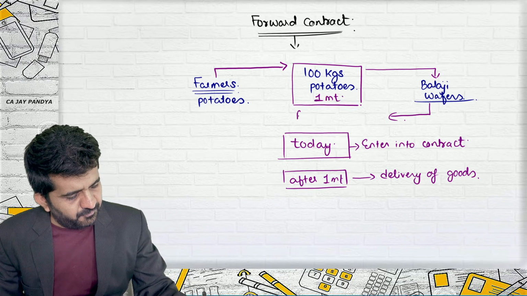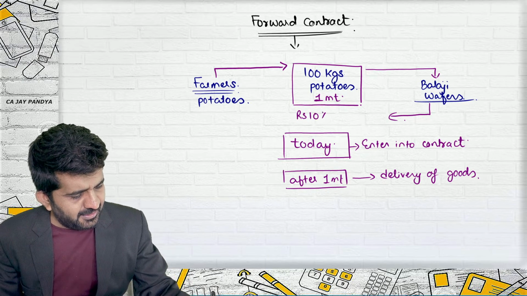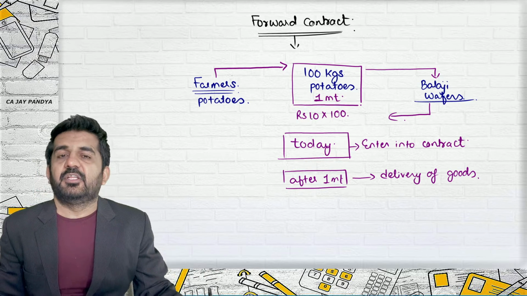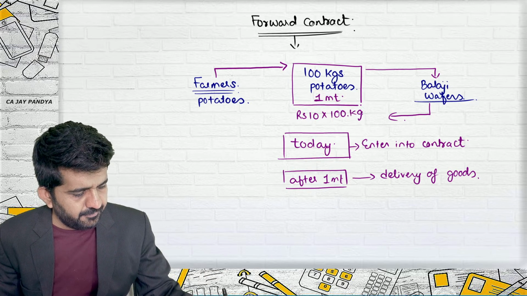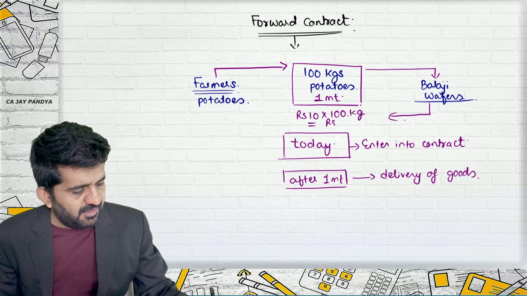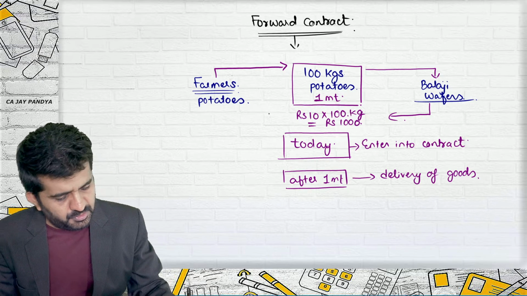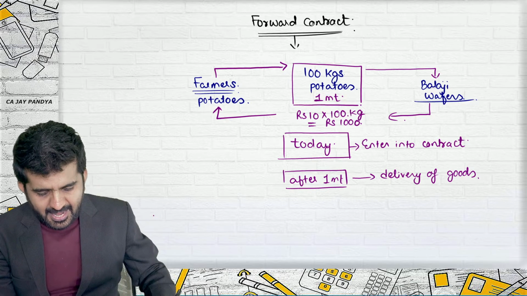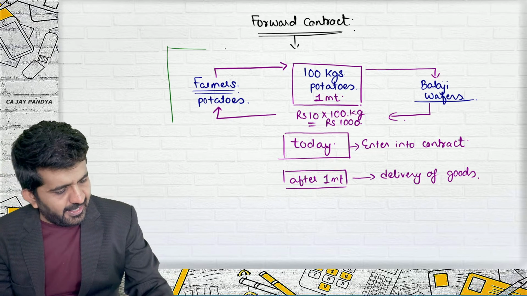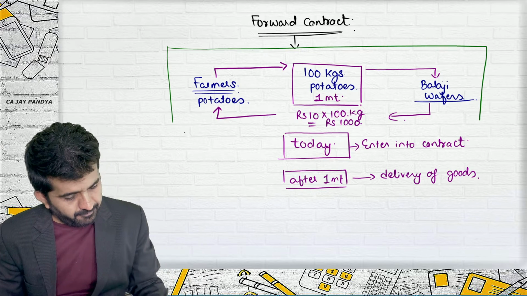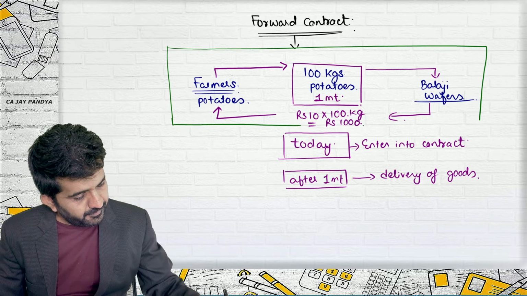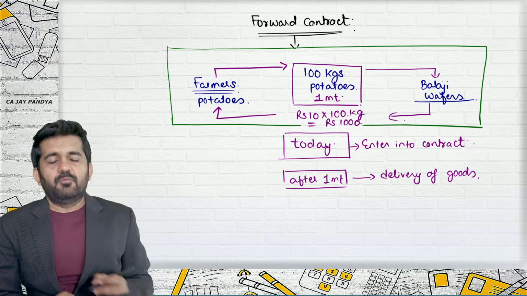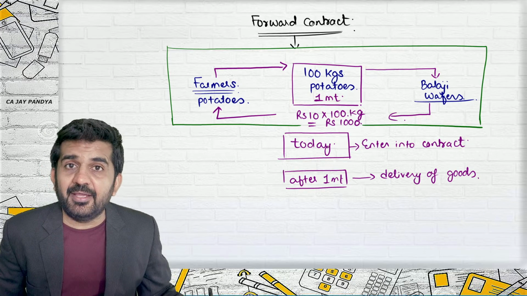Balaji Wafers will be giving rupees 10 multiplied by 100. This is 10 rupees per kg, so they will be giving rupees 1000 to the farmer. And this is the contract, which is entered today.